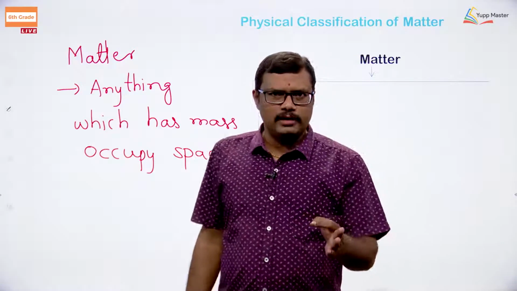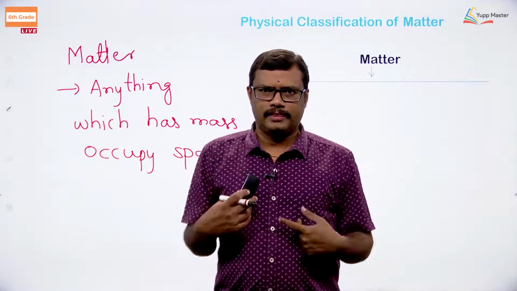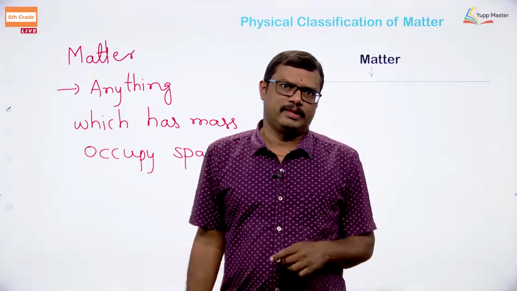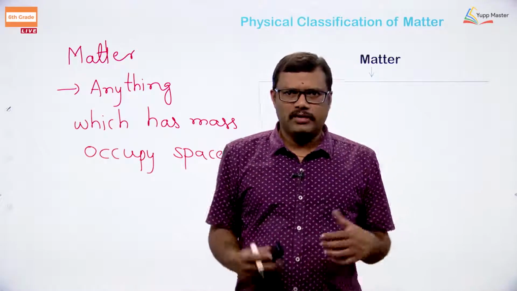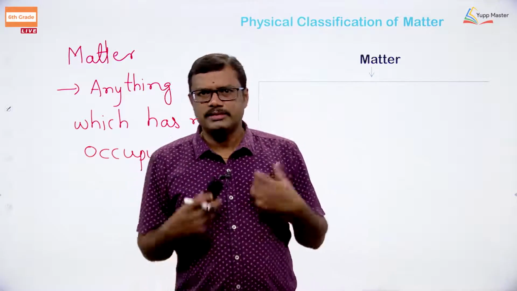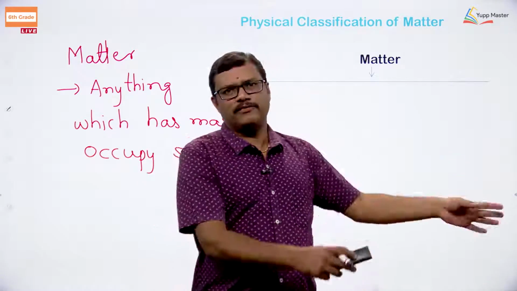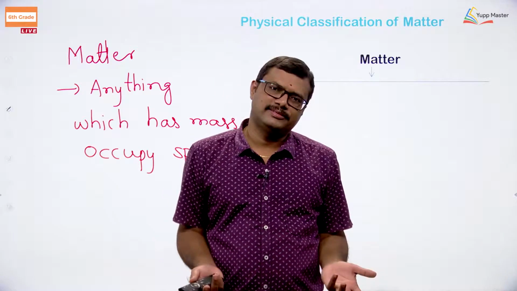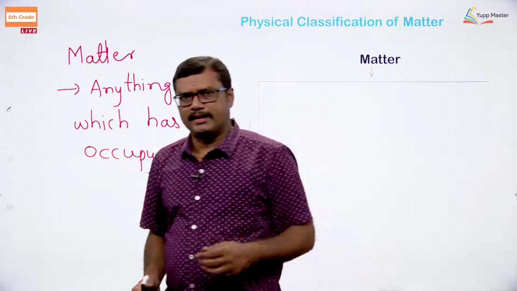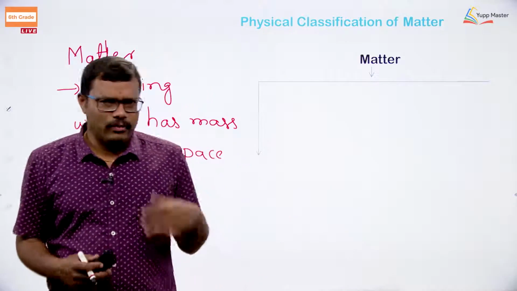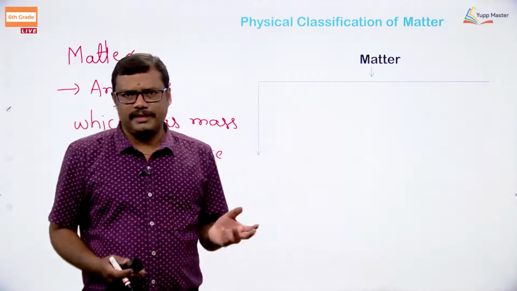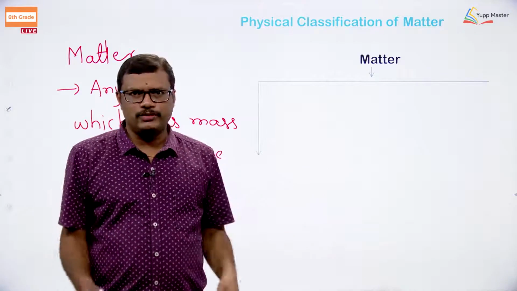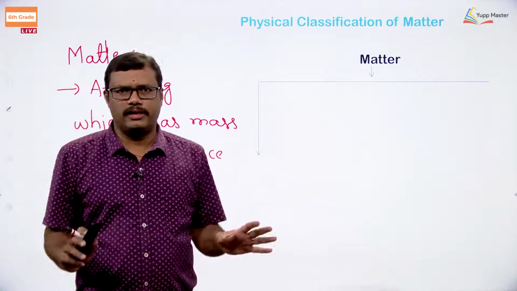The best example of matter is myself. I am a matter. Yourself, you are a matter. Why? I have weight. I weigh around 70 kgs. So my mass is 70 kg, and if you put me on the surface or the ground, I am going to occupy some space. So, I am a matter, simple. You are a matter. I think your weight is around 25, 30 kgs, right? So, you are going to occupy some space. When you sit in the chair, space is occupied, right?